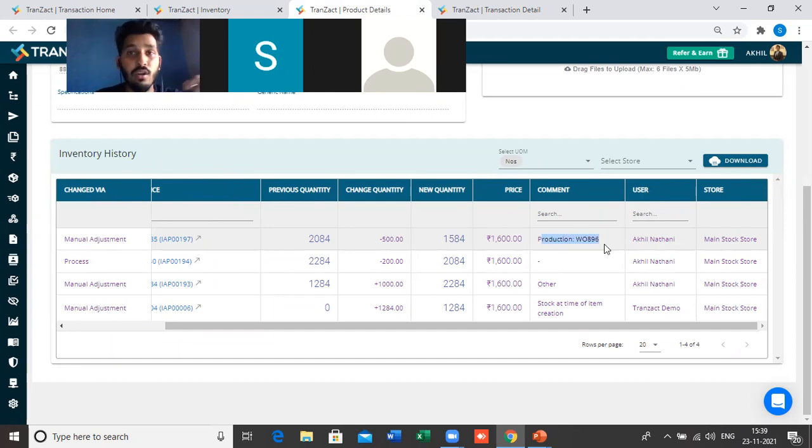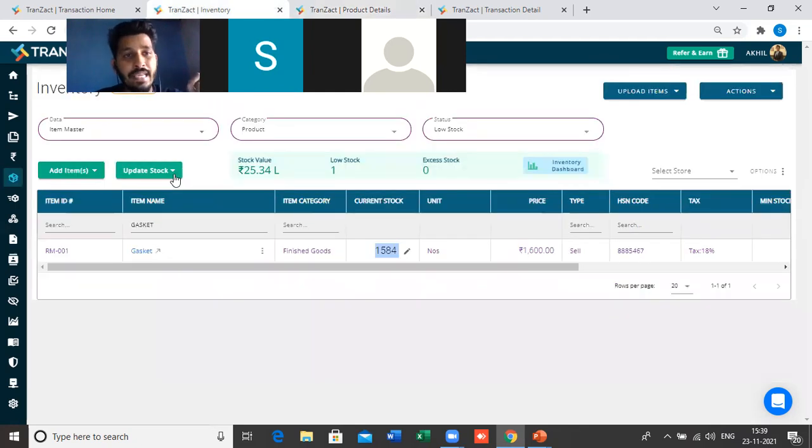So that all things can be done. We have a separate report in the report section called stock adjustment, from where you will get the details of each and everything. Similarly, let's say you are adding stock in work order number 896, let's say this is the finished good. I have added a finished good by using the raw materials.